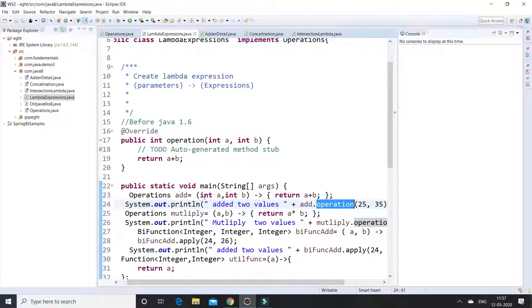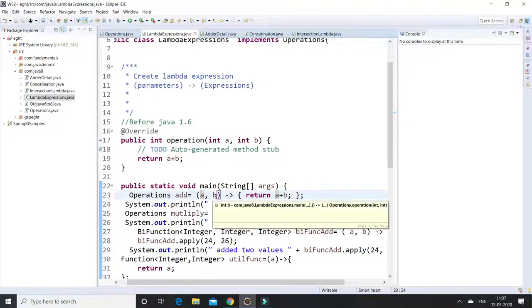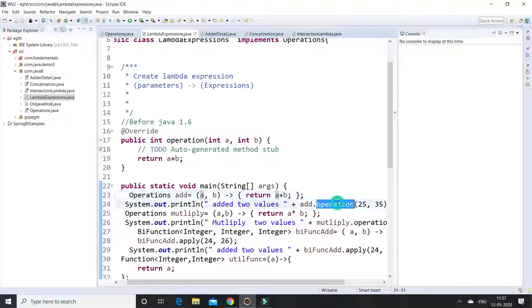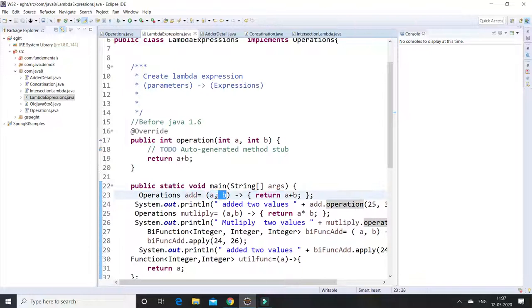I'm explicitly specifying the two data types here. If I remove this one and this one, the program will still compile, because the compiler itself identifies whether the two parameters are int or double based on the result type. That is nothing but this Operation interface, because I am consuming this operation method, so it will identify that these are two int parameters.